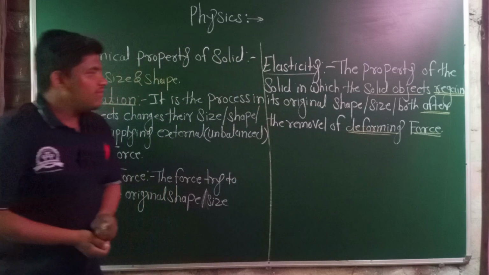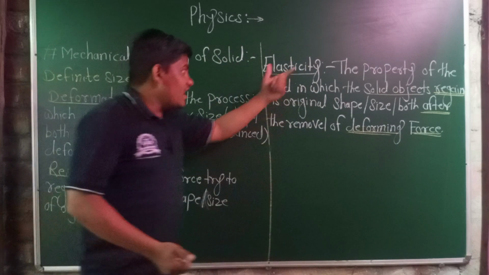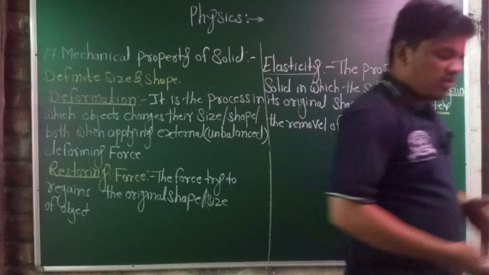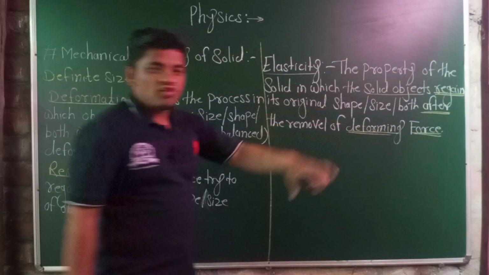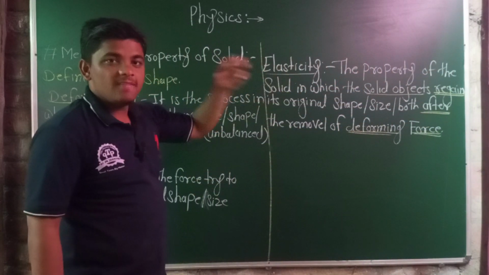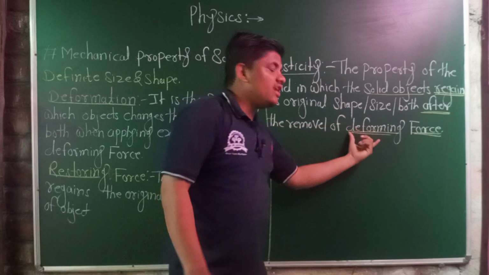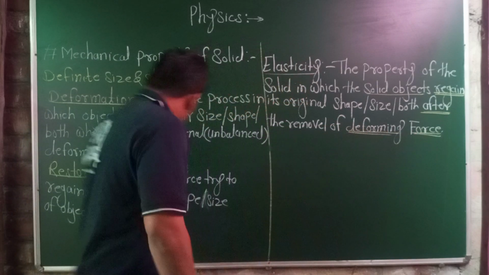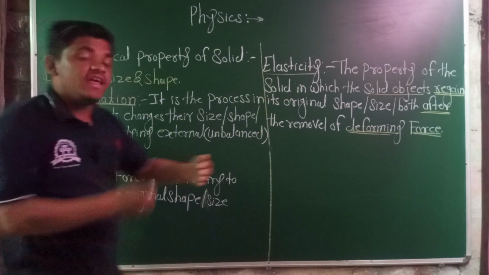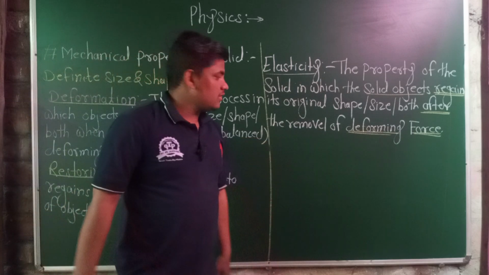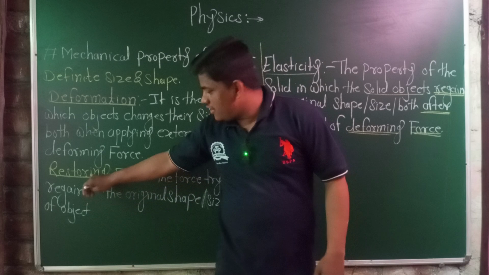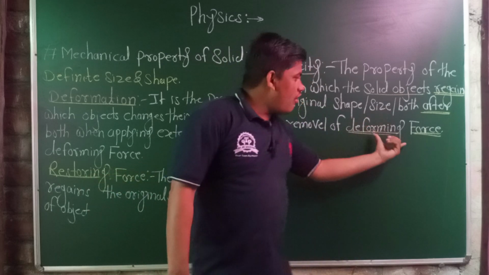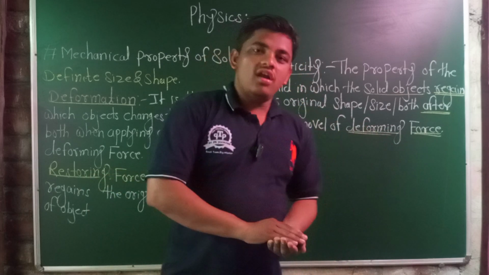After the removal of deforming force in the elastic material, the materials which show the property of elasticity, this solid material is known as elastic material. In elastic material, the deforming force and the restoring force are of equal magnitude.